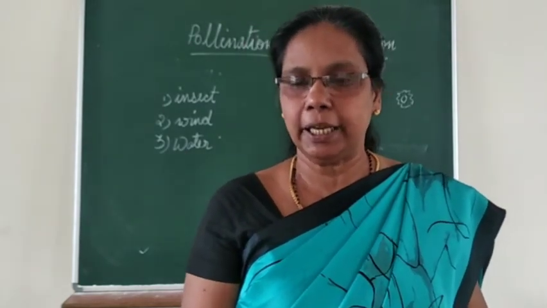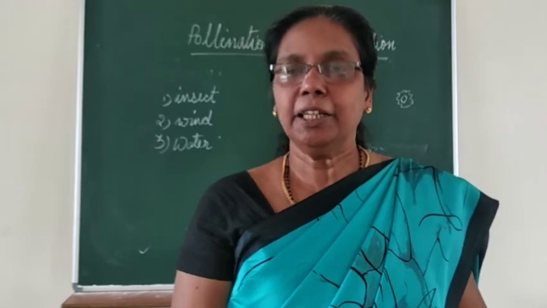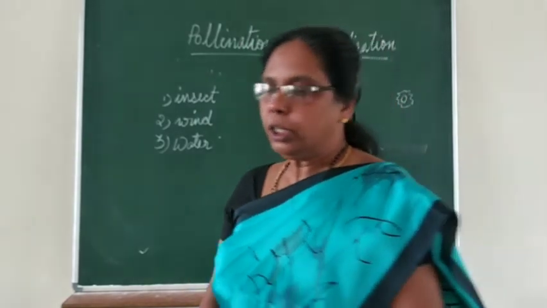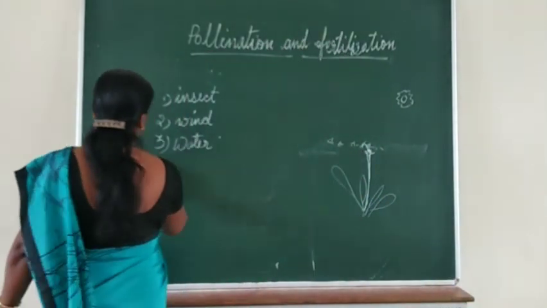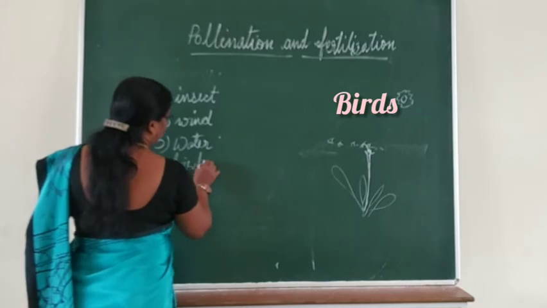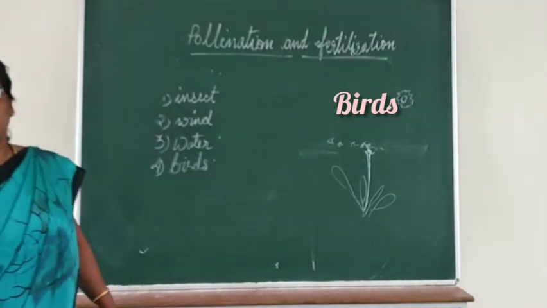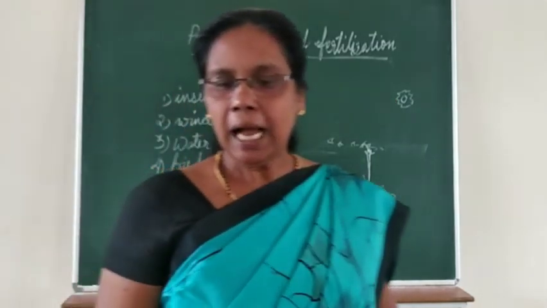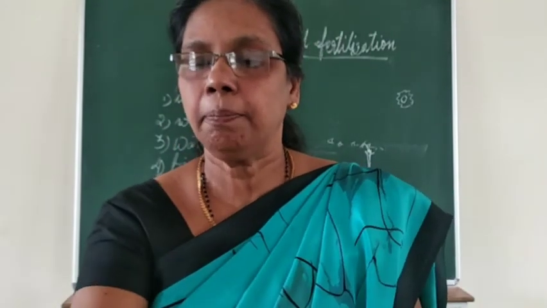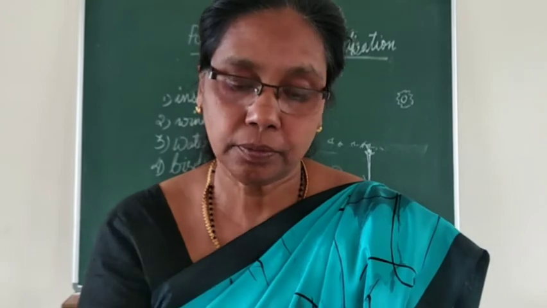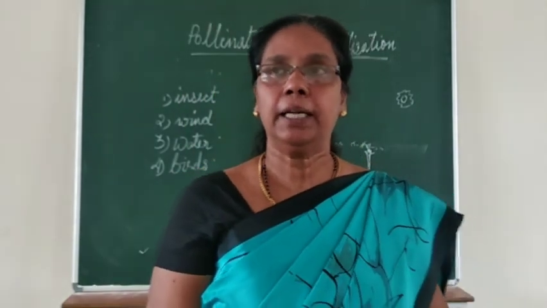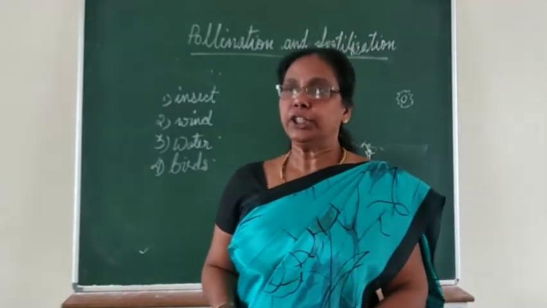Example, Vallisneria. Next, you can see that birds also help in pollination, that is called ornithophily. The fourth one is birds which help in pollination, called ornithophily. And in some other cases, pollination is helped by elephants. So you may wonder how an elephant will help in the pollination of these plants.